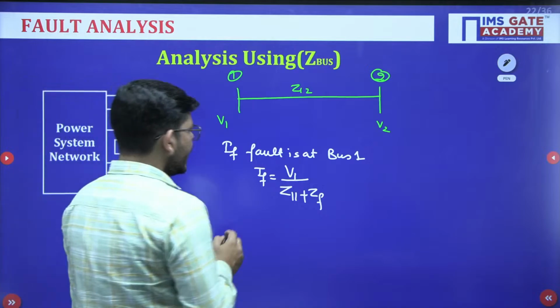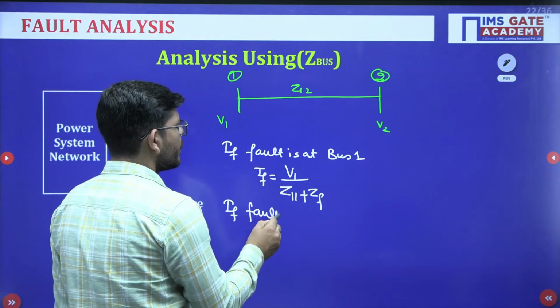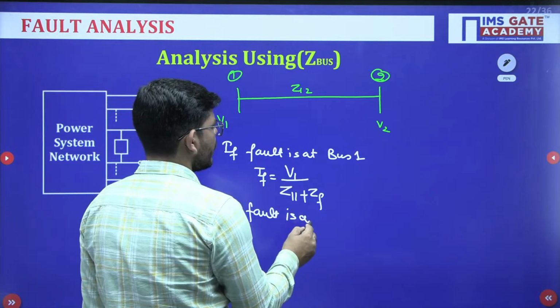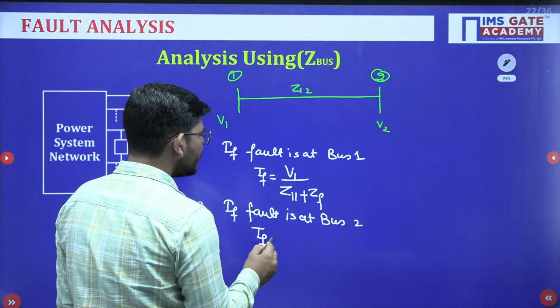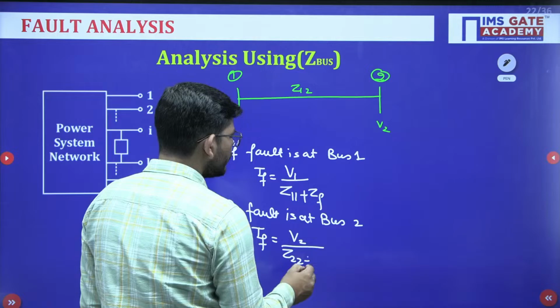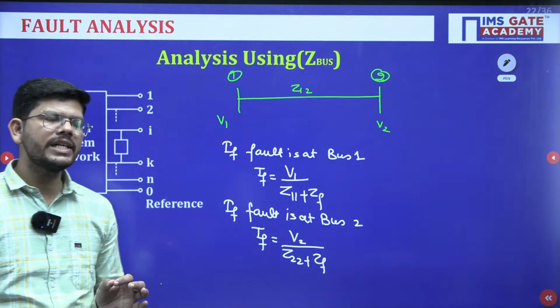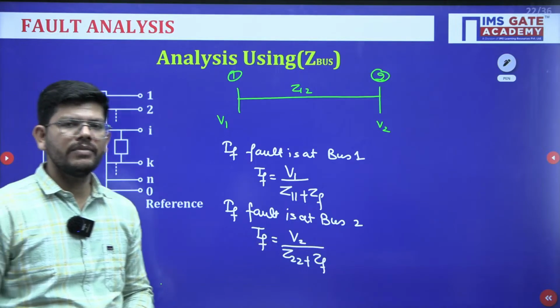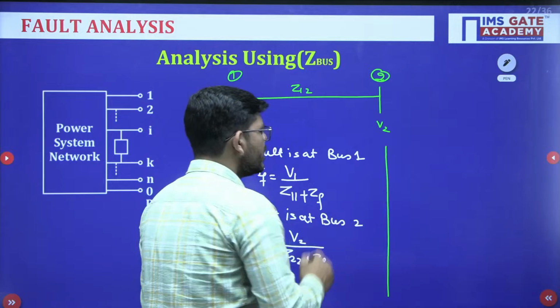If the fault is at bus 2, then how will you calculate the fault current? You will choose the bus 2 voltage divided by Z22 plus fault impedance. So wherever the fault is taking place, you will use that diagonal element. This is how you will calculate the fault current.